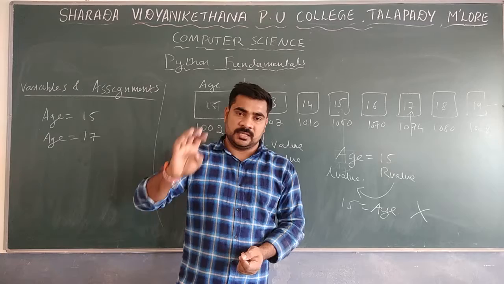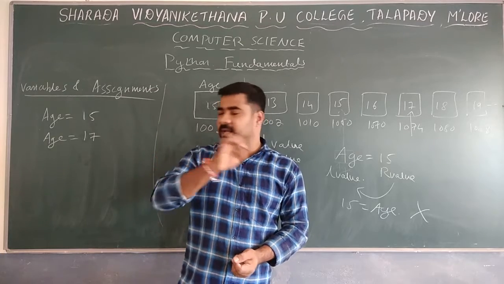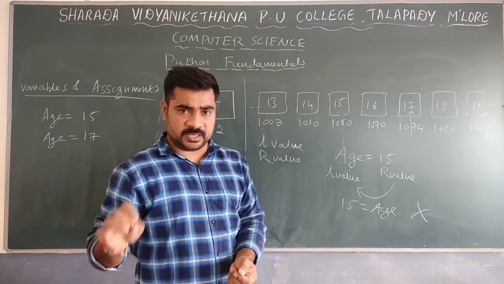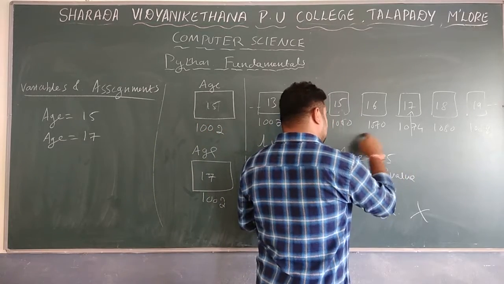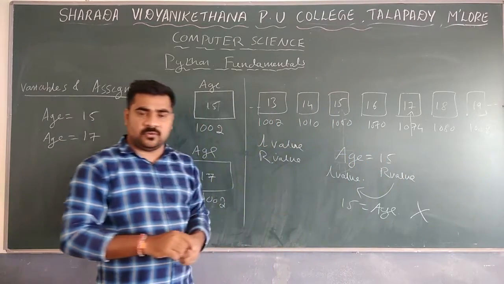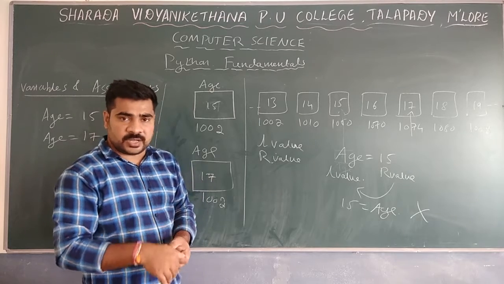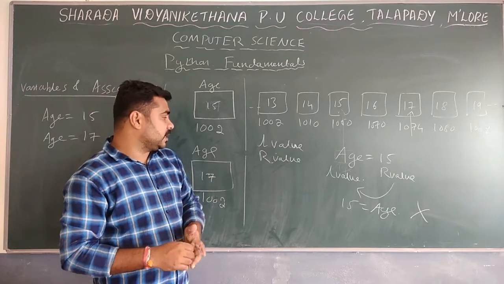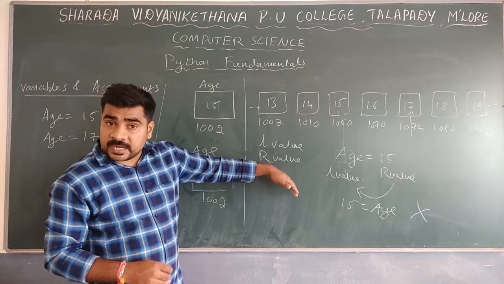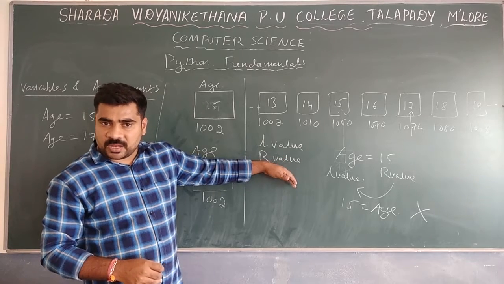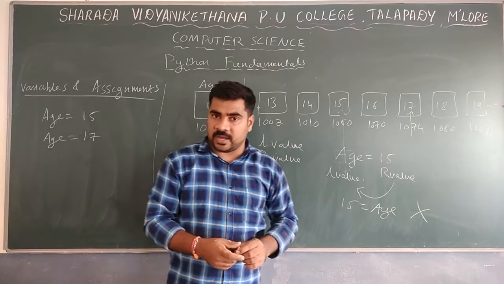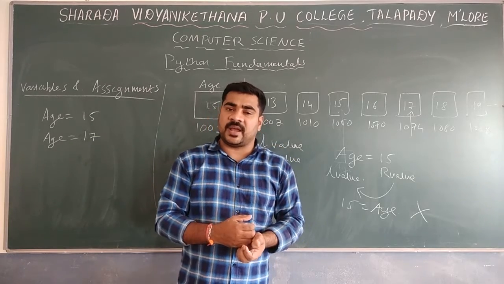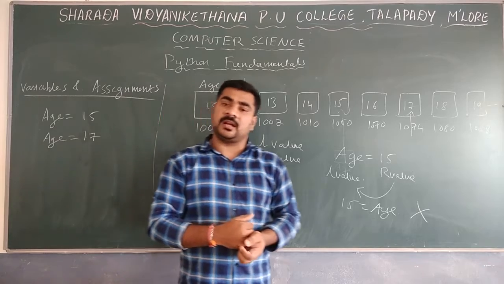If you take C, C++, Java, any programming language, the right side value of the assignment operator is assigned to the left side value, or we can say RHS is assigned to LHS. That is about assigning values from right side to left side.